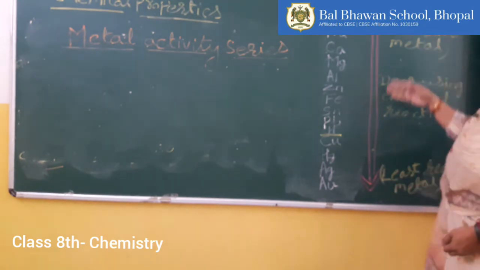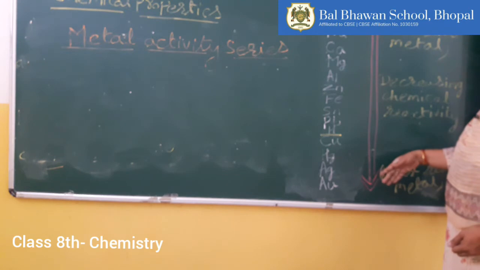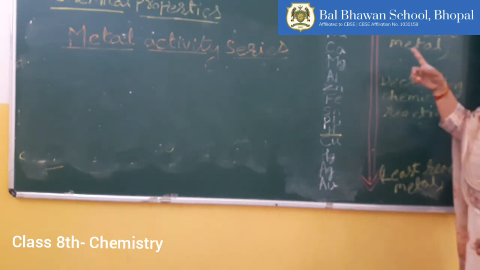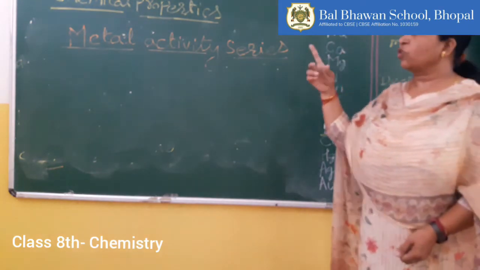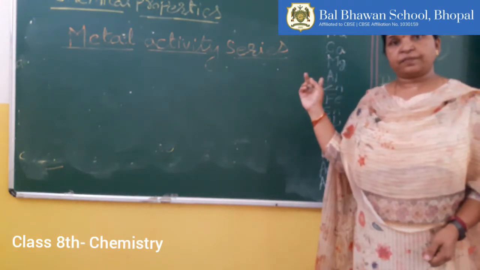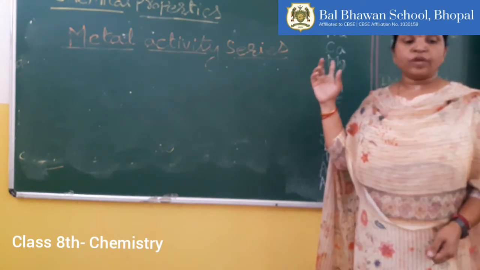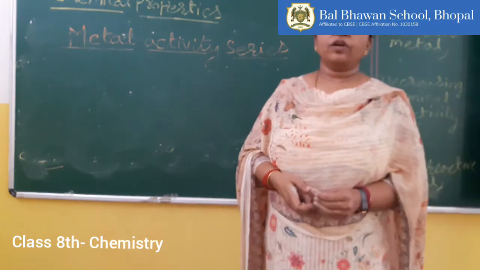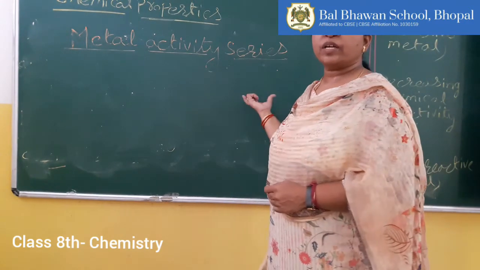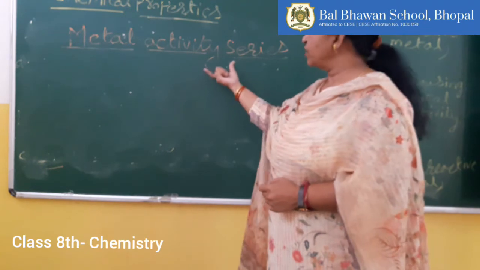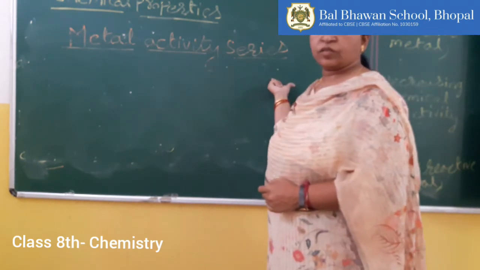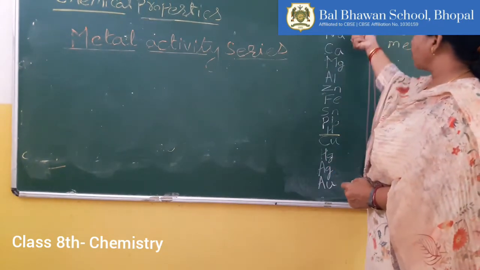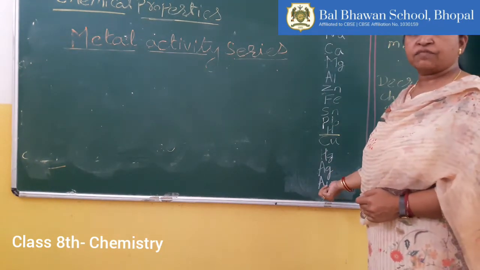So the arrangement of metals depending upon their reactivity is called the metal activity series or metal reactivity series. Children, do read page numbers 44 and 45 to learn it in a better way. Learn the definition of this metal activity series also. It is the arrangement of metals according to their reactivity.